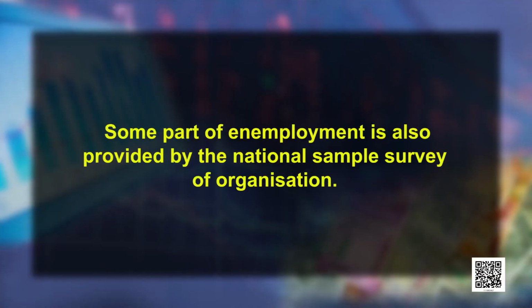Similarly, there is the National Sample Survey Organization. This organization conducts sample surveys every year. Some part of unemployment data is also provided by the National Sample Survey Organization. Similarly, we have one more institution, which is the Directorate General of Employment and Training, DGET.